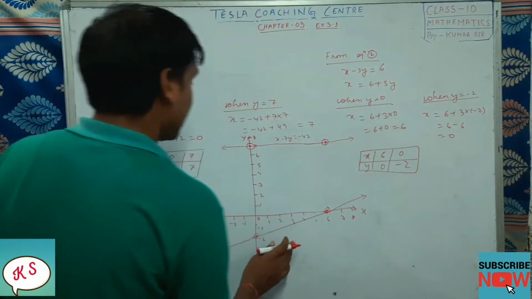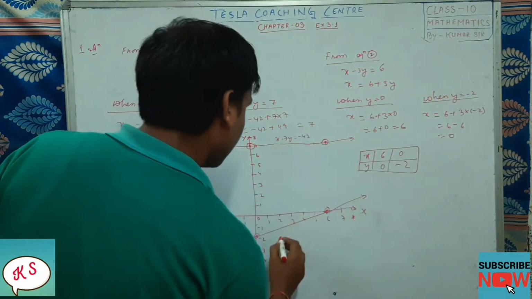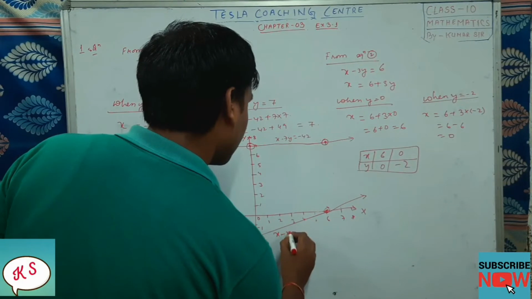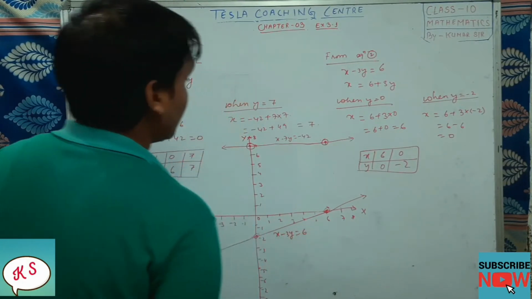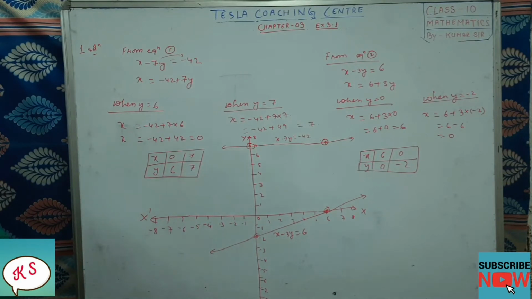So what is the equation for this? The equation number 2 is what? This one. This is our equation number 2. So you will write it x minus 3y equal to 6. So this is the graphical representation of this question. Got it or not?